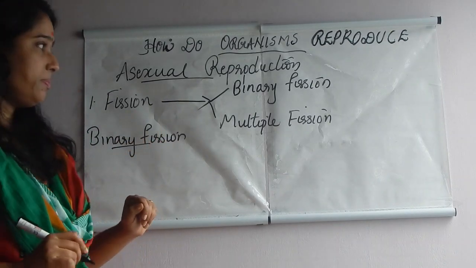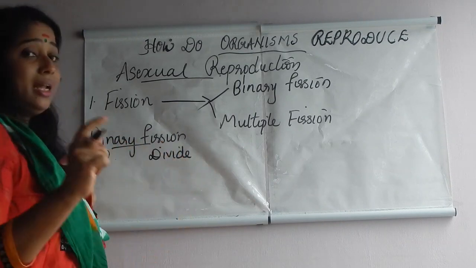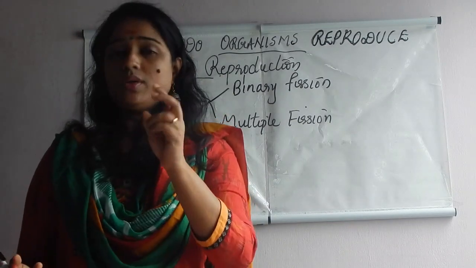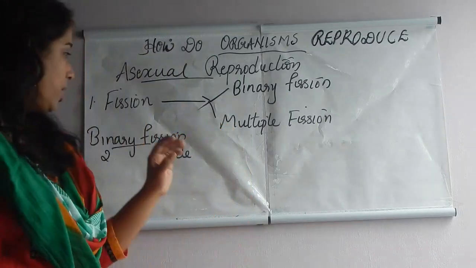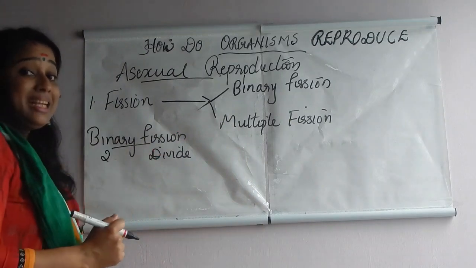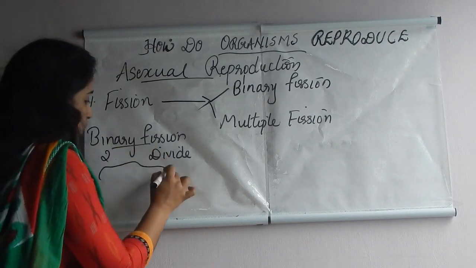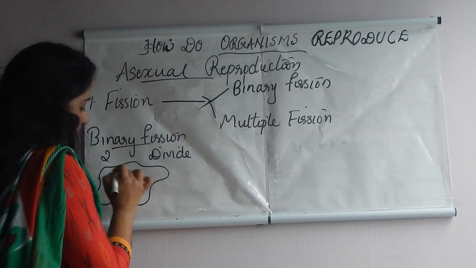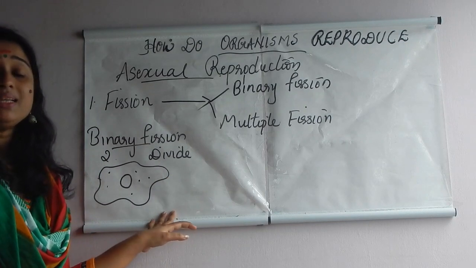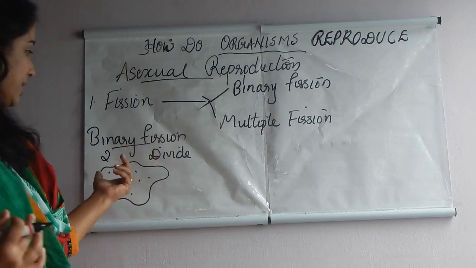What is meant by binary? Binary means 2. Fission means divide. So here a single organism divides into how many organisms? 2. A single organism divides into 2. Binary means 2 and fission means divide. So here I can cite an example. Hope you all have heard about amoeba, isn't it? Yes. Amoeba is a unicellular freshwater organism. See, this is the nucleus and cytoplasm is there. Amoeba can acquire any type of shape.